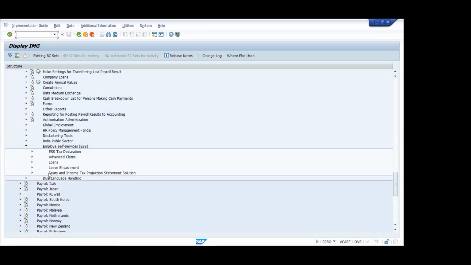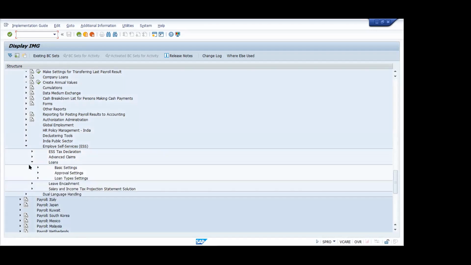The loan section, let's say, is not mandatory. The idea is you want employees to apply for a loan online through ESS, any kind of home loan or education loan through the company.